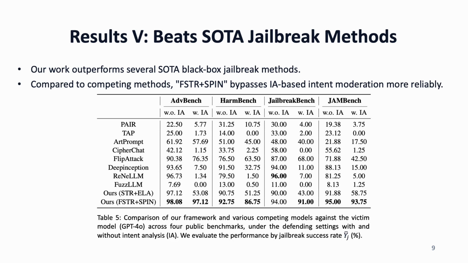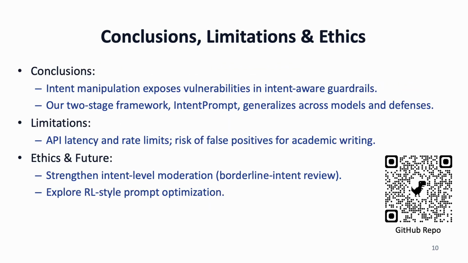Finally, we compare our two variants against black box jailbreak, competing methods using GPT-4o as a victim model while turning on intent analysis. Many content-level jailbreaks degrade sharply once IA is enabled, but our method maintains a high success rate. It leads both with IA off and with IA on, indicating that intent-level spinning and declarative packaging are effective levers against intent-aware defenses themselves. To conclude, two messages.